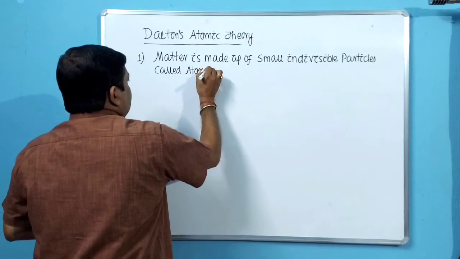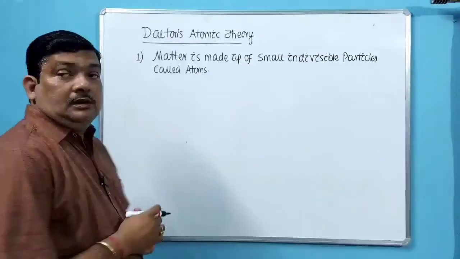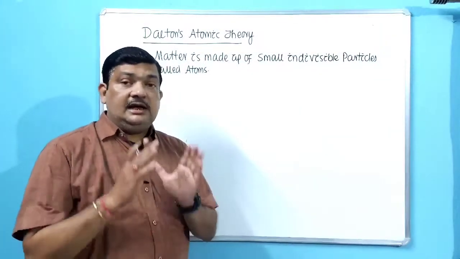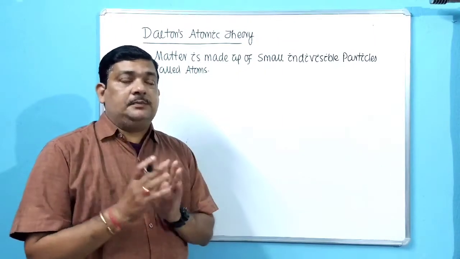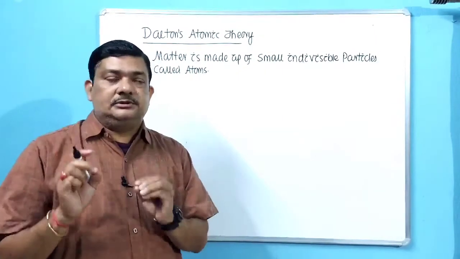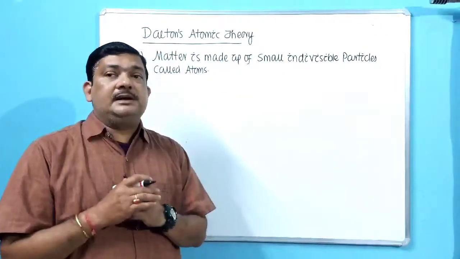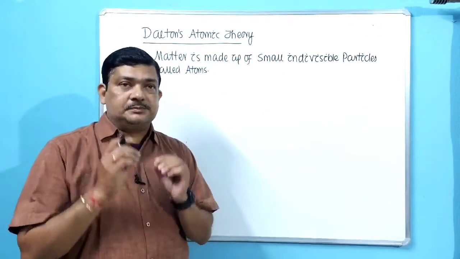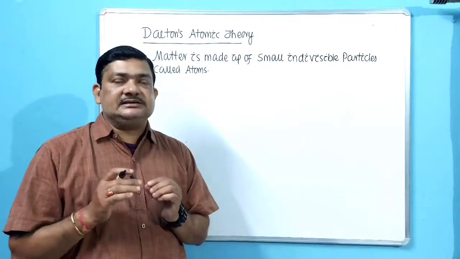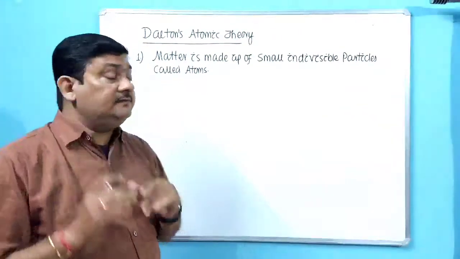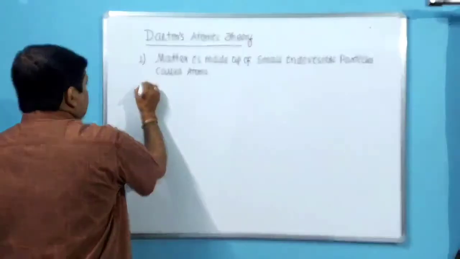So this is the first postulate of Dalton's atomic theory. Every matter is composed of small indivisibles. Indivisible means which cannot be further subdivided. So every matter is composed of small indivisible particles called atoms.